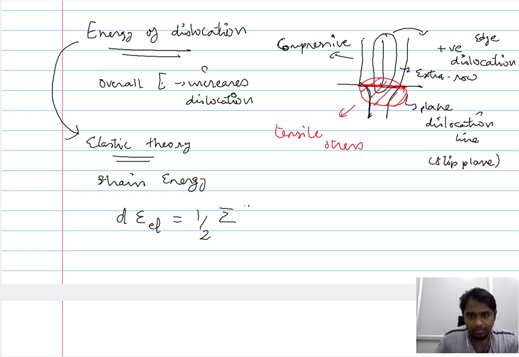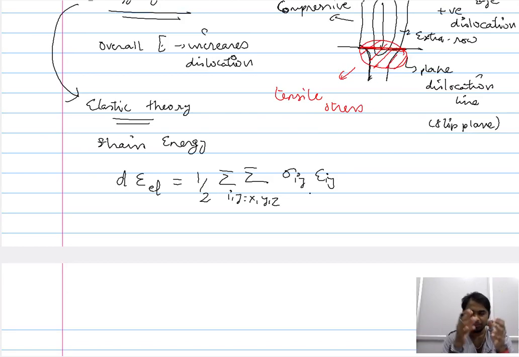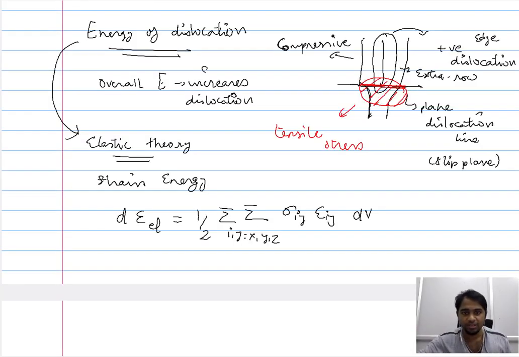Rather, you have some summation terms here. Now this is the stress and this is the strain. We have the product of stress and strain, and half of it will give you, for a particular section of the material, the overall energy change in that section. So half of the product of stress and strain in a particular section of the material will give you the overall energy change according to the elastic theory, and this is the strain energy we are talking about.